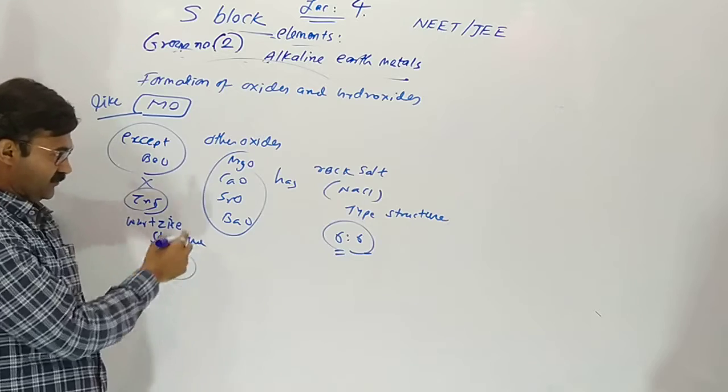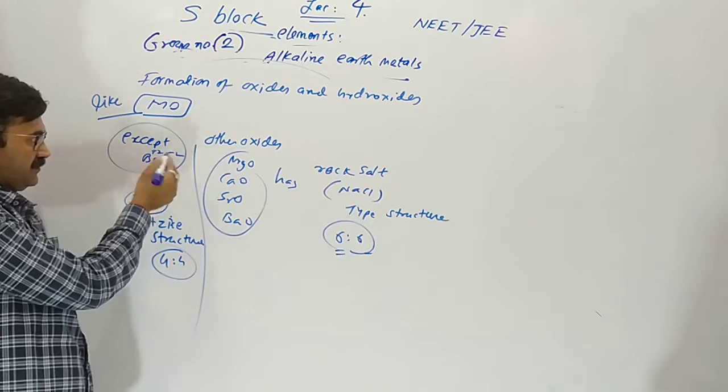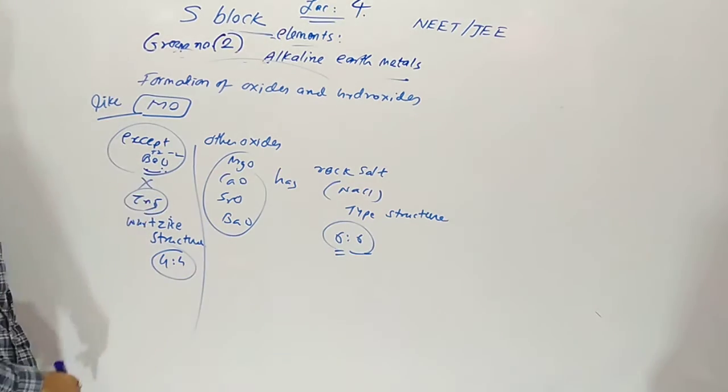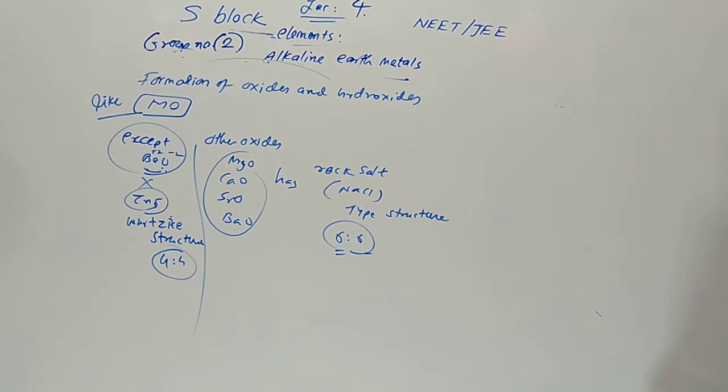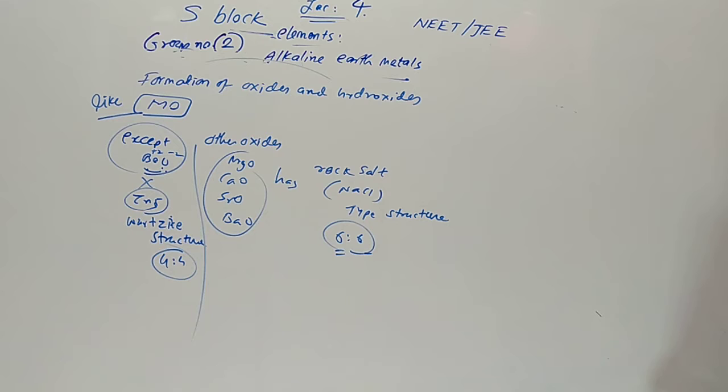Here it is 4:4. Coordination number of beryllium is 4, oxygen is 4. Beryllium is surrounded by 4 oxygen, and 1 oxygen is surrounded by 4 beryllium. Here it is 6:6. Store in your mind. NaCl type of structure.